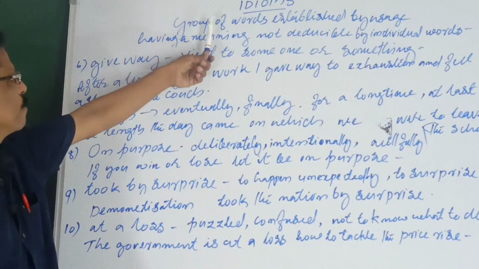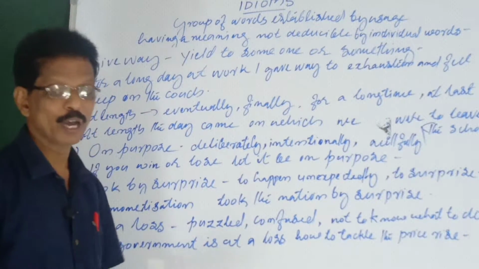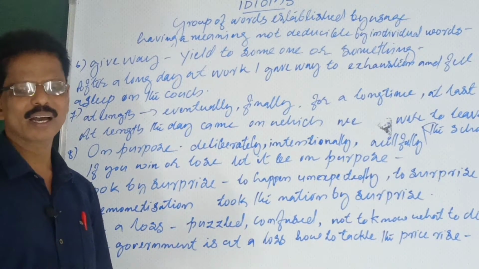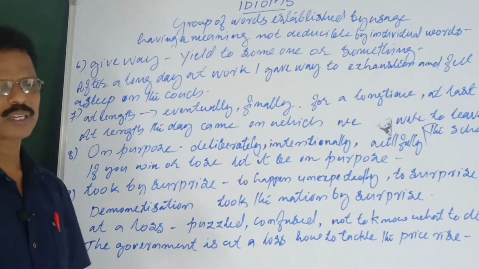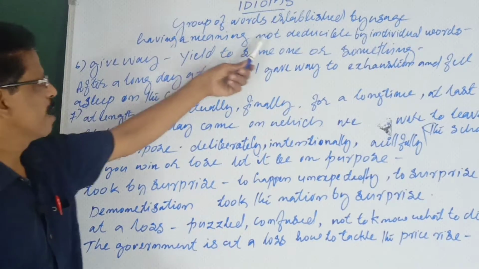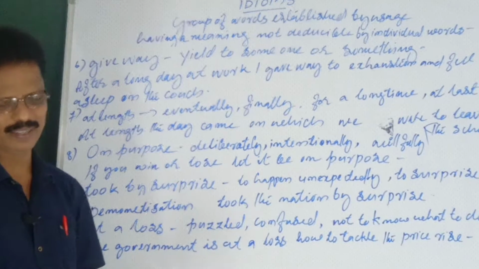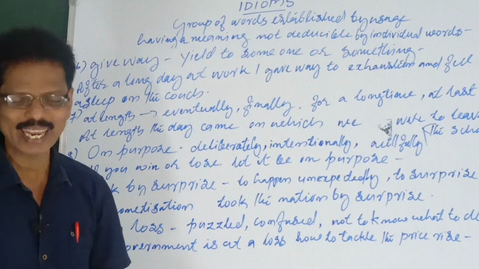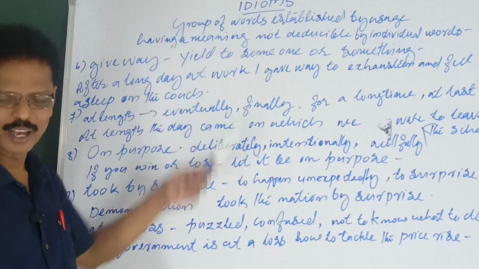So what is an idiom? A group of words established by usage. By usage it is established gradually. It is used everywhere. It gets into the dictionary also. It is established by usage, having a meaning not deducible from the individual words. It cannot be deduced from the word meanings. So apart from the literal meaning, it will have a different meaning. That is what an idiom is, or idioms are. Okay, now? I hope it is clear to you.